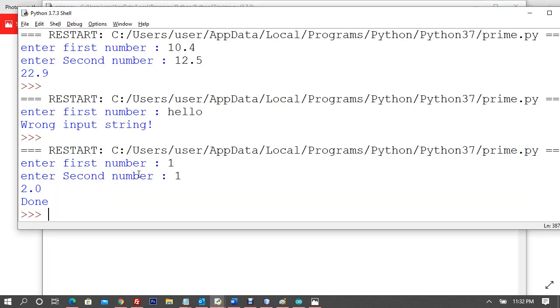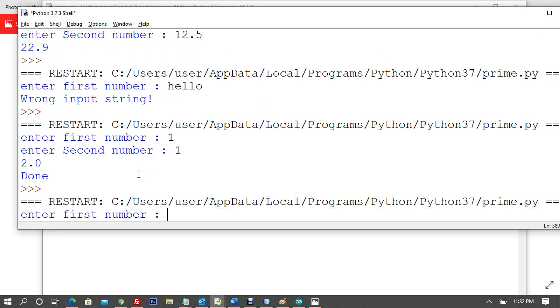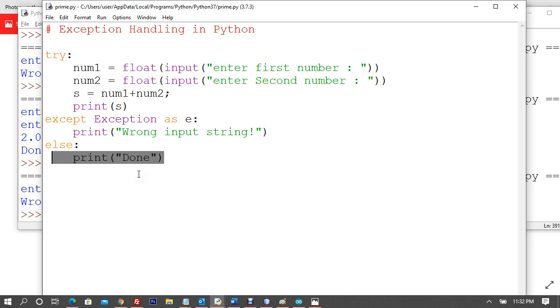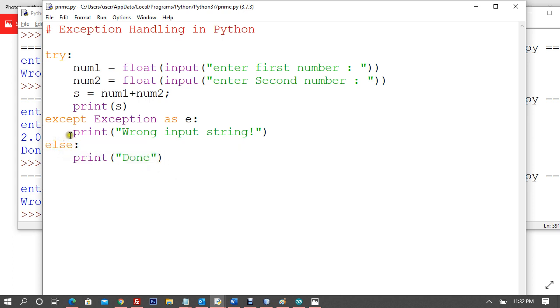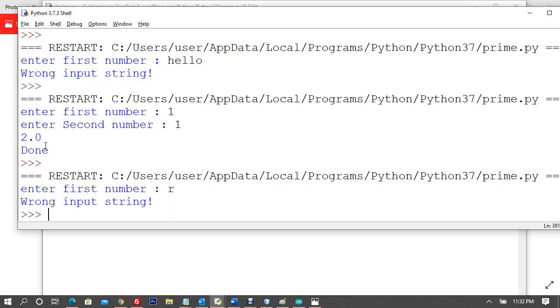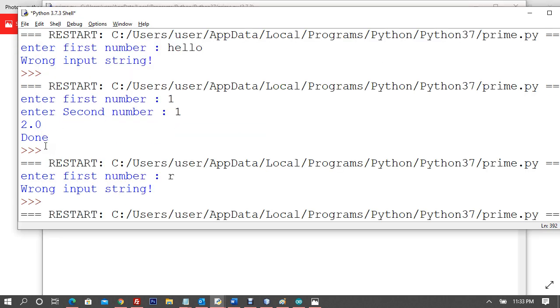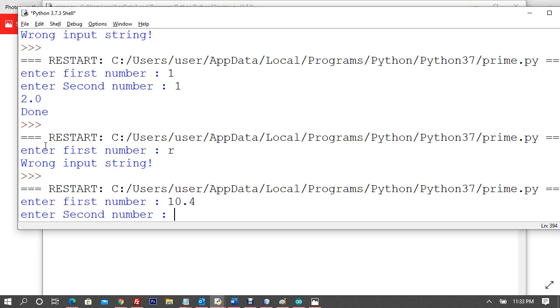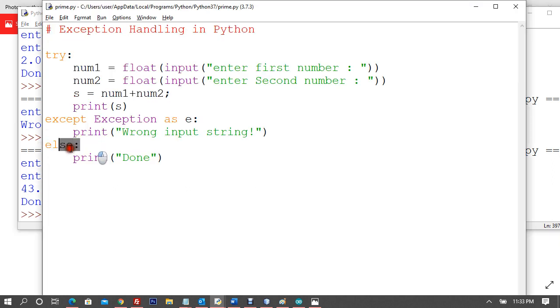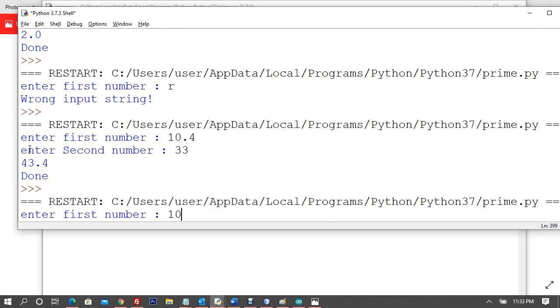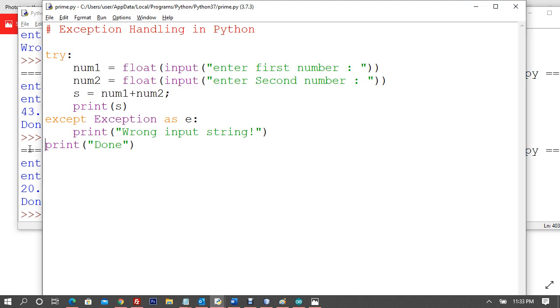For example, if I generate an exception, let me try and generate exception here. For example, if I type R, wrong input, string. So you can see that it has not basically run. It is basically only going to run when there is no exception. For example, if there is no exception, 10 plus 10.4 plus 33 is going to be 43.4 by any means. So you can see you are getting done. So done you can keep even directly here, right? And now in that case, 10 plus 10, you're still getting done.